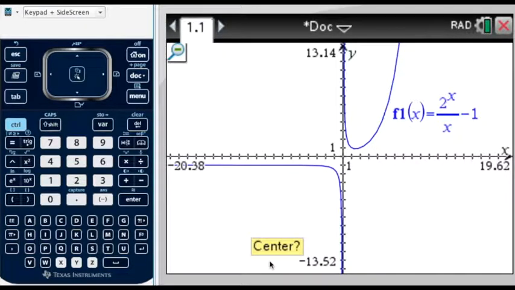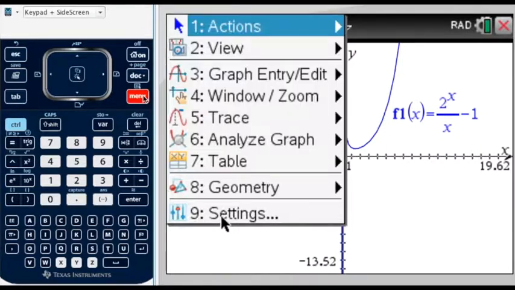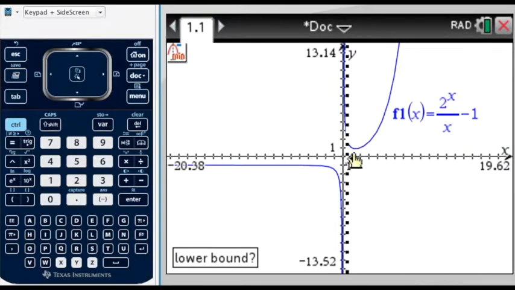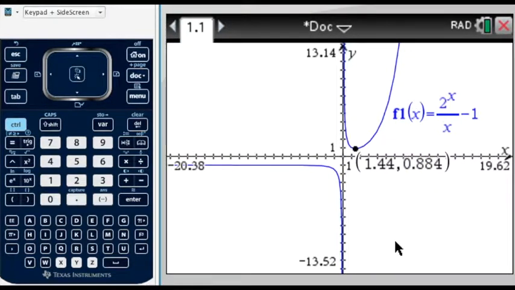So that's interesting. Now, question B says to find any turning points. So any maximum or minimum. Now, we can do this by pressing Menu, Analyze Graph. Now, I'm going to pick minimum because I think I see a minimum in this region here. So I'm going to choose a lower bound around here. Then move right to get to an upper bound, and there's my minimum point. So at 1.44 and 0.884, we have a minimum. Now over here, I don't think we have a maximum because it looks to me like we're approaching the x-axis.